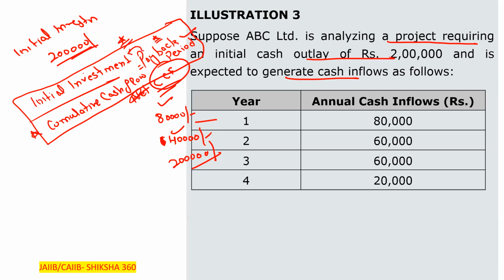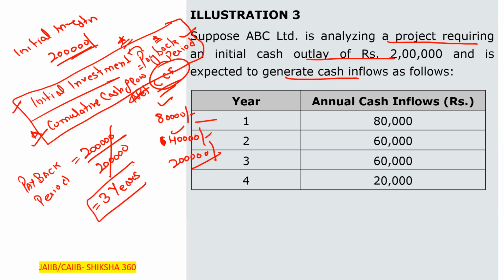So what is the payback period here? Initial investment upon the cumulative cash flow. So it is to be here 3 years. So please tell fast, any doubt, any query up to this much point.